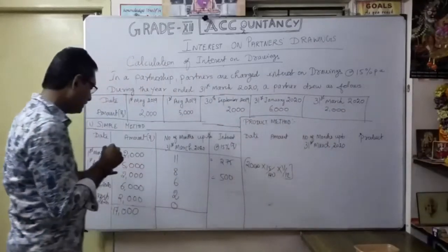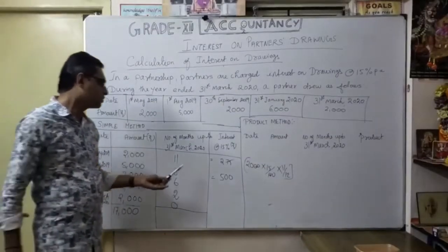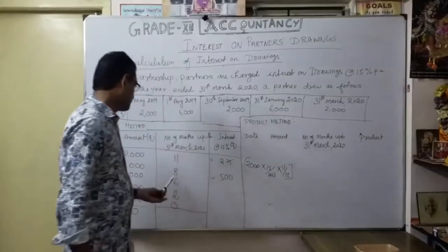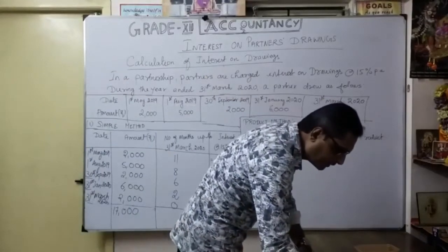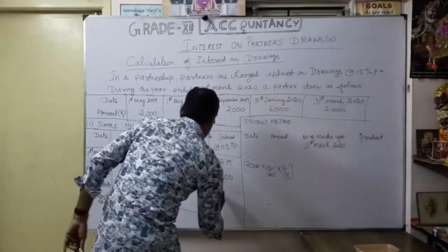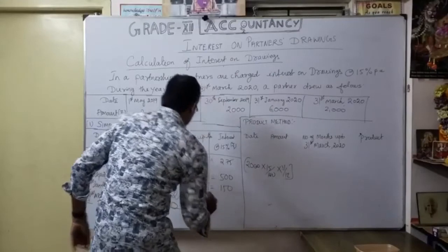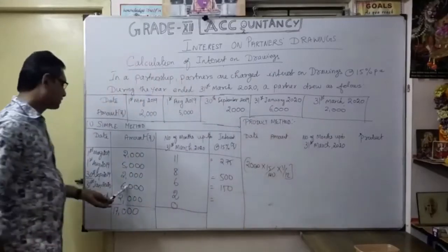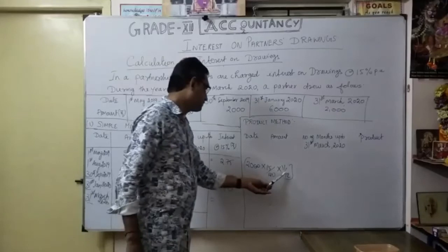Then similarly here, 2000 into 15% into 6 by 12. The answer is 150. Here also, in the same manner, 6000 into 15% into 2 by 12. The answer is also 150.